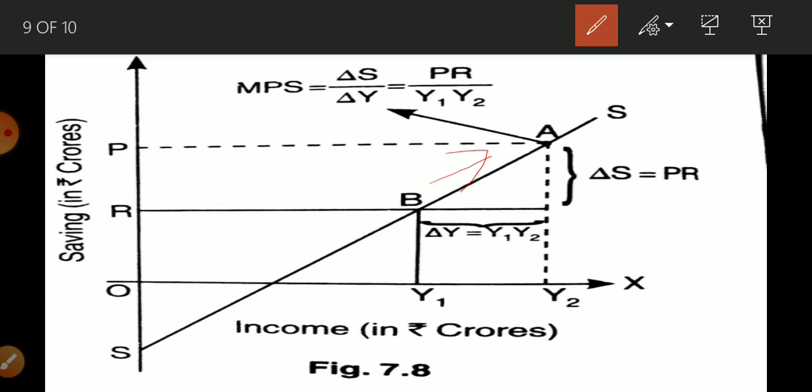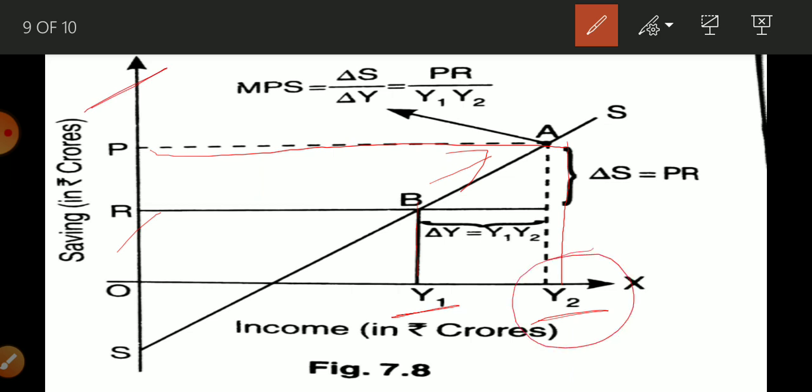At point B, what is our income? Y1, and what is our saving? R. When we move to point A, we draw a vertical line touching the OX axis and a horizontal line touching the OY axis. So here we get the value of income.